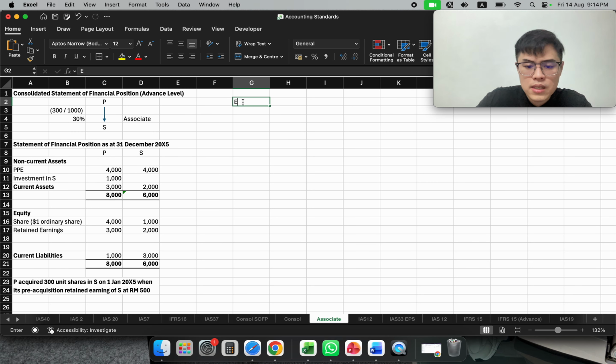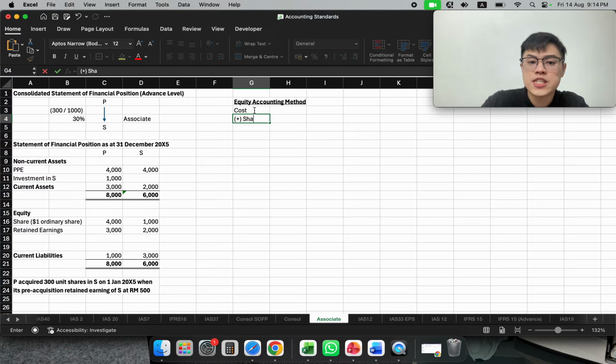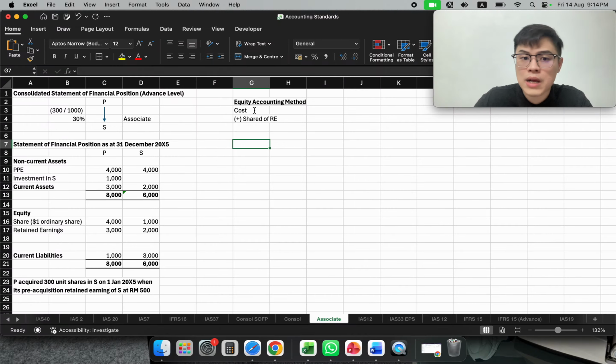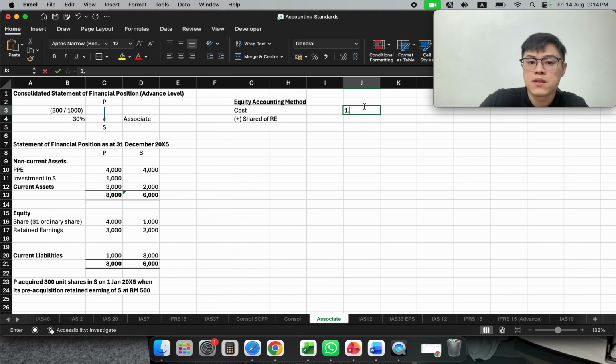We will use the equity accounting method. So in the equity accounting method, we are going to use our cost plus our share of retained earning. So meaning to say we will need to calculate the share of retained earning first. Our cost initially is 1000 because the investment in S is 1000.